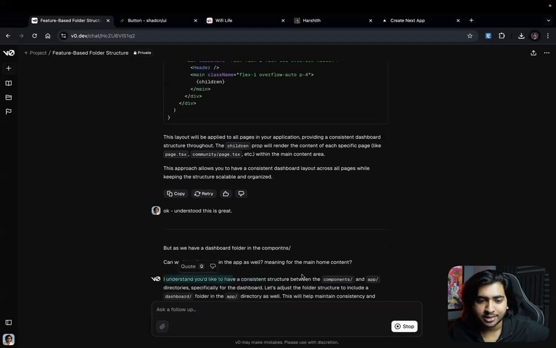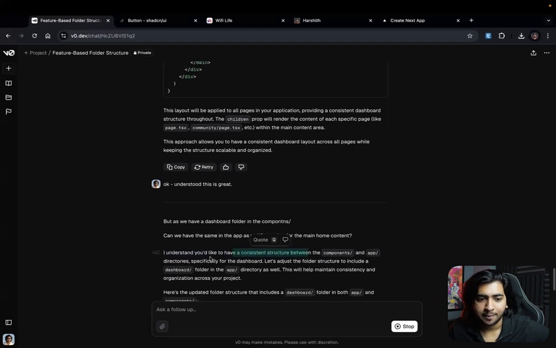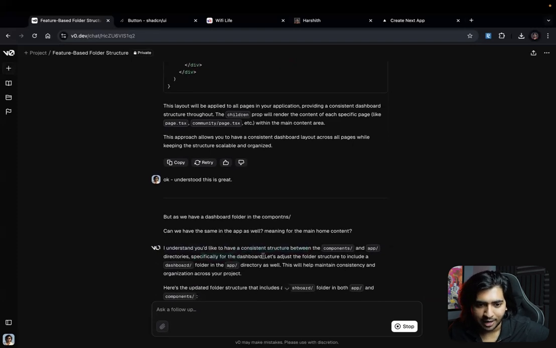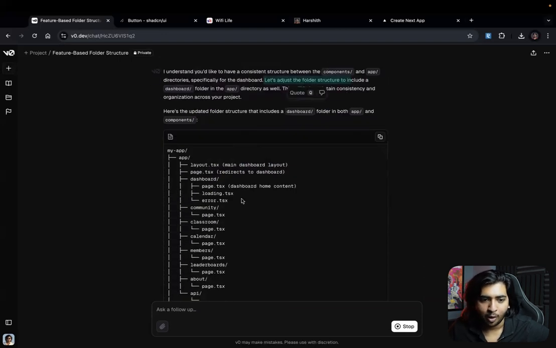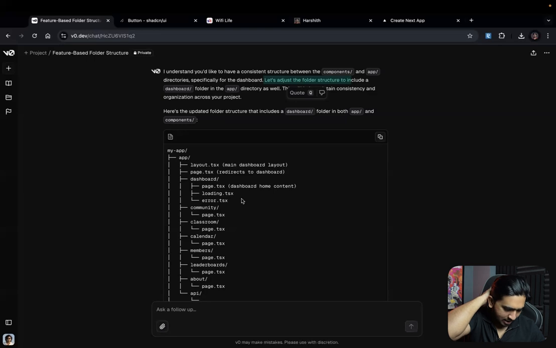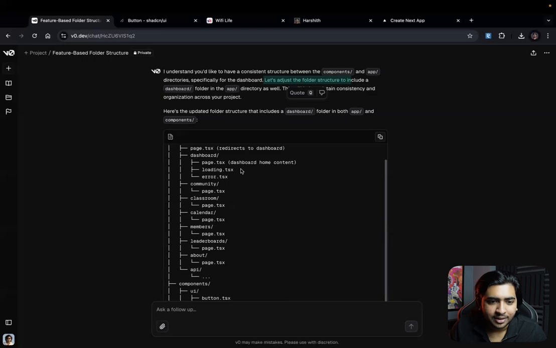Look at this consistent structure between components and app directory specifically for the dashboard. So let's adjust. The thing is, it just doesn't know until we prompt this, and the problem here again is you wouldn't know what to know if you've never built, right? So I think you just build, you just keep building applications and then you kind of get how to do this, but I think it's easy.